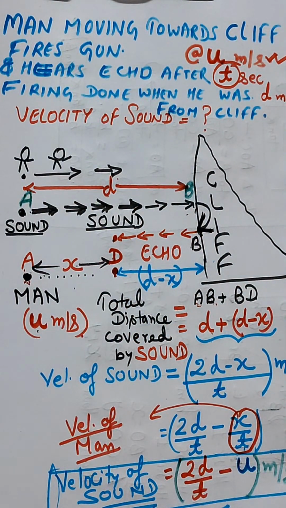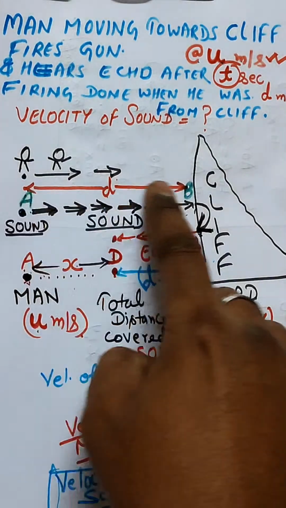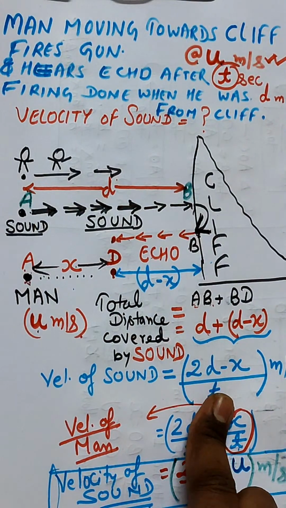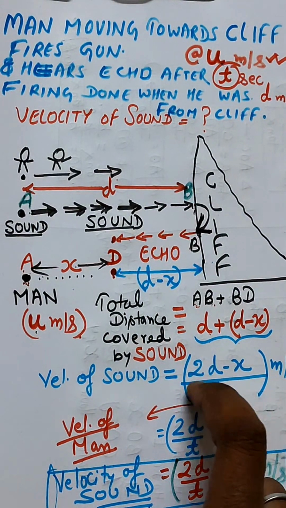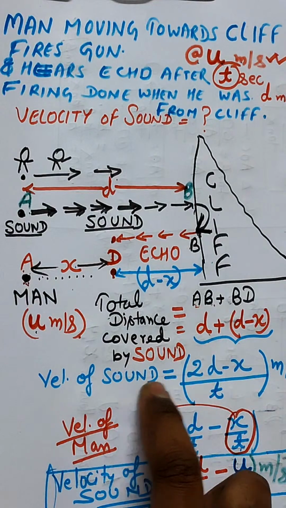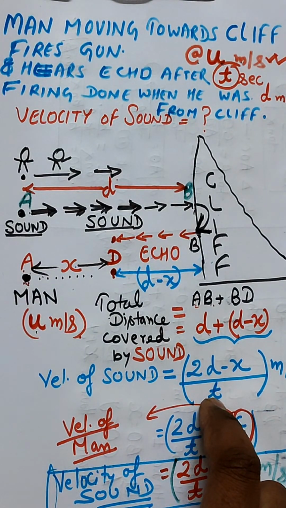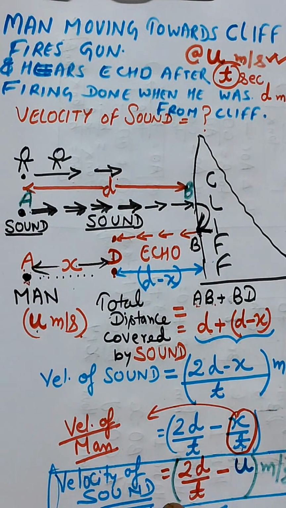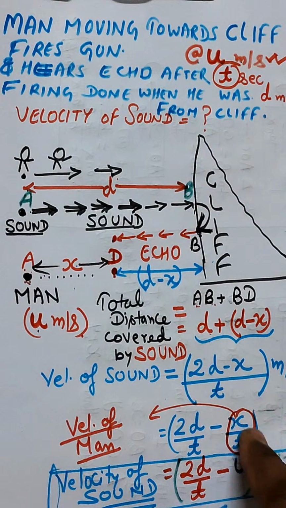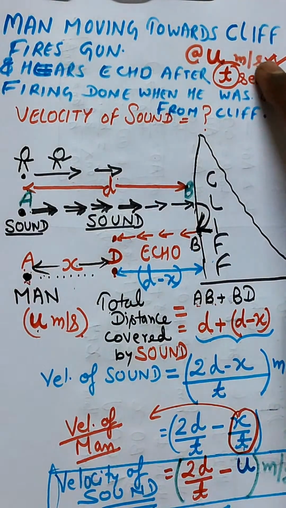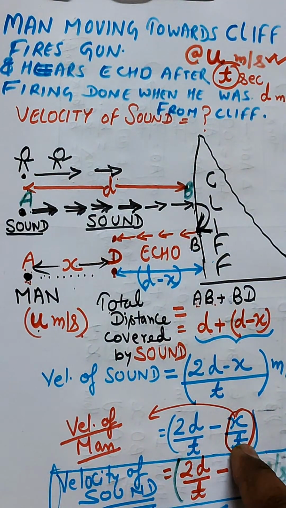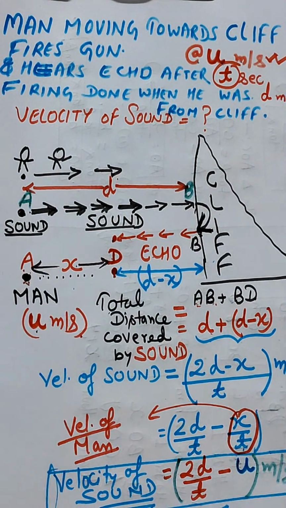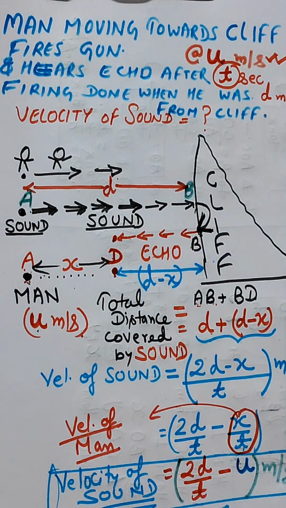Now the total distance covered by the sound is D, this one, plus D minus X, right? This will give you 2D minus X, and the velocity of the sound is total distance by total time. So the time taken was T, so 2D minus X by T, so this will give you 2D by T minus X by T, and X by T is the velocity of man, which is given to you as U meter per second. So in place of X by T, you replace it by U, right? So this will give you 2D by T minus U. This is the velocity of sound which we have calculated in meter per second, right?